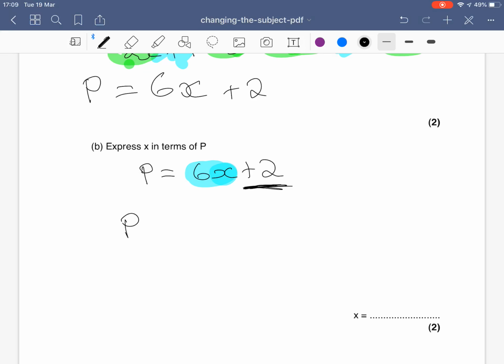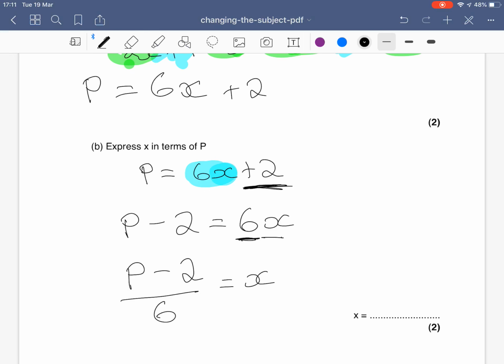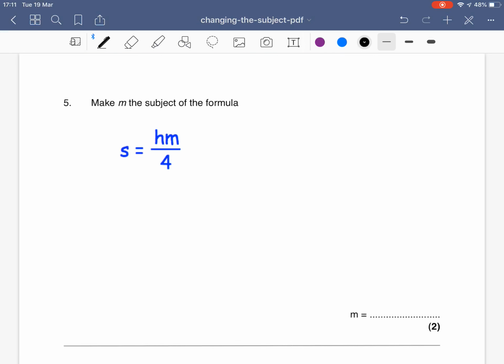So p take away 2 leaves me with 6x. I can now get rid of the 6. This means 6 times x, so the opposite of timesing is dividing. So I'm going to take all of p minus 2 and divide it by 6, and that will leave me with x. So x is p minus 2, all of that divided by 6.